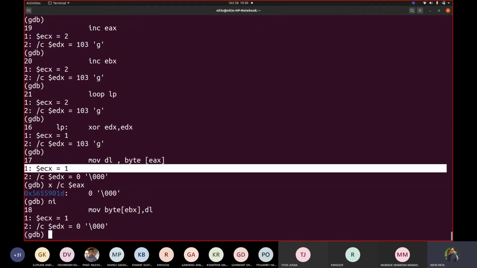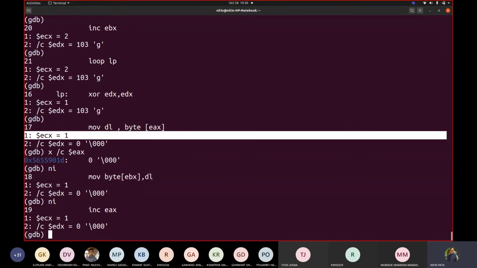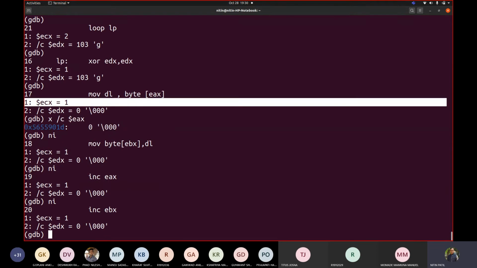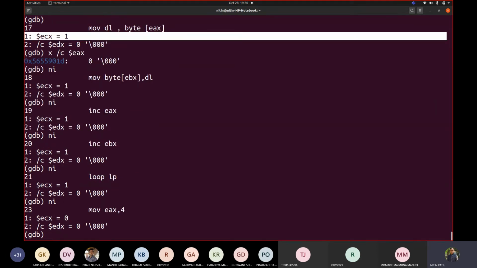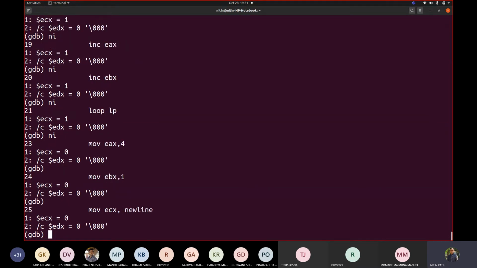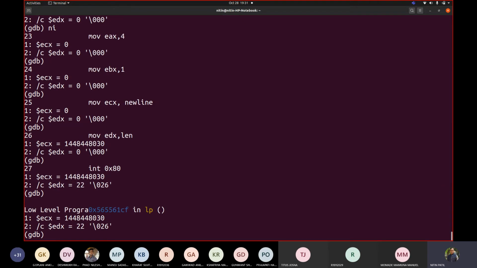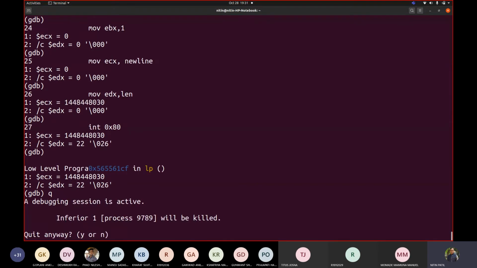If I go with copying it, increment ECX, increment EDX, and ECX became 0, that's why it came out and it is printing the string. Fine. Now what exactly happened there with respect to our string when we printed it?